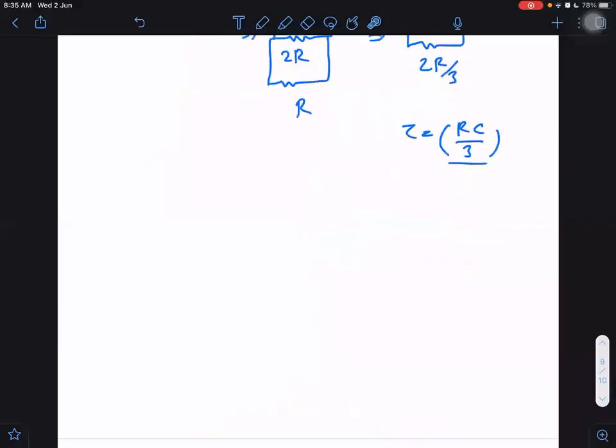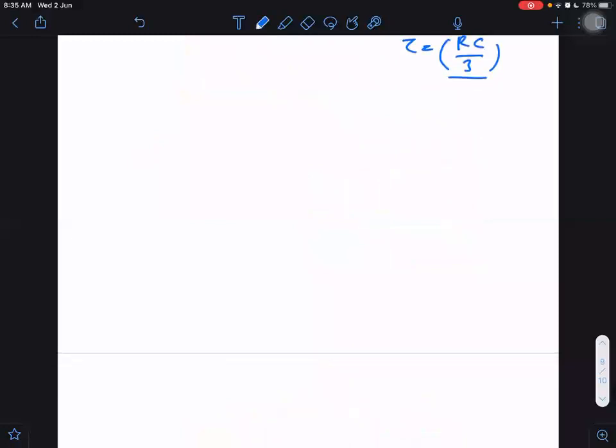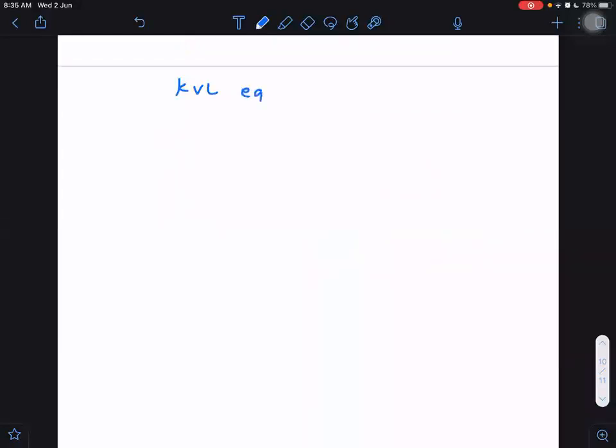All right, these cases are done. Now the last part is writing the KVL equations. Let us write the KVL equations for this circuit, and then I will end this class. I will send you the notes, don't worry.